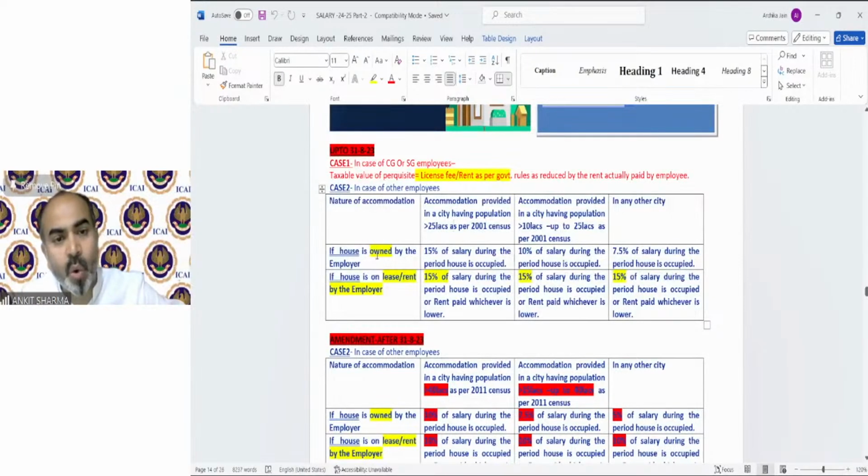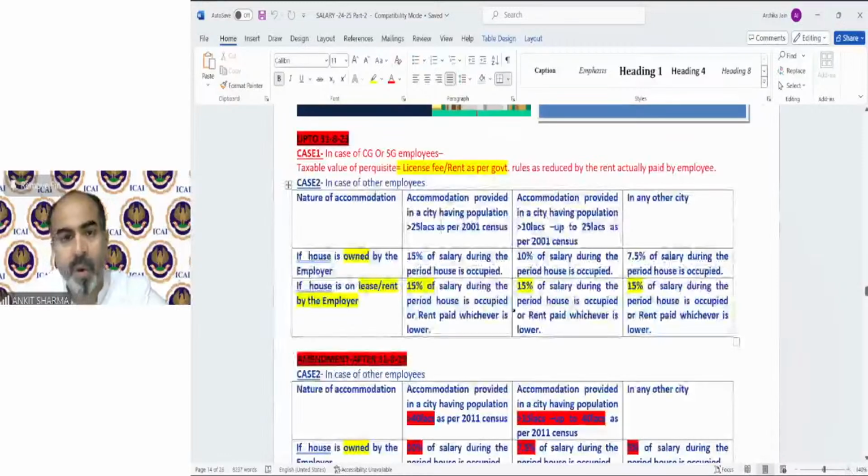Like if the house is owned by the employer, then we will take 15% of salary during the period the house is occupied. And that is if the population is exceeding 25 lakh. Clear? That percentage will be 10% if the population is exceeding 10 lakh, but up to 25 lakh.